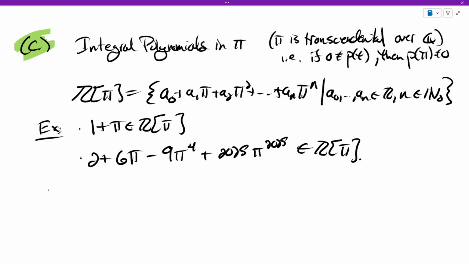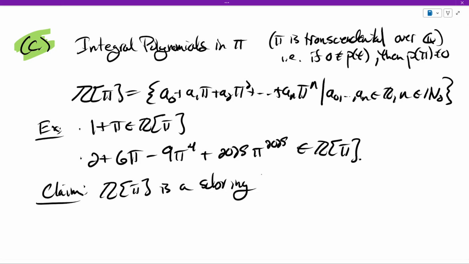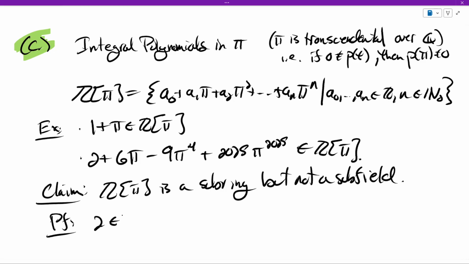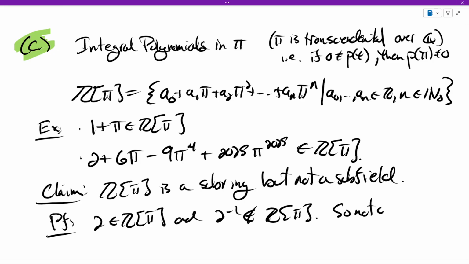Let's check that this is a subring that's not a subfield. I think we can immediately argue that it's not a subfield because we still don't have multiplicative inverses of elements like 2. Okay, so proof: 2 is certainly here. It's like 2 plus no powers of pi. And 2 inverse is not going to be there. 1/2 is certainly not an integer. It's certainly not an integer polynomial in pi. So not a subfield. If it is a subring, definitely not a subfield.